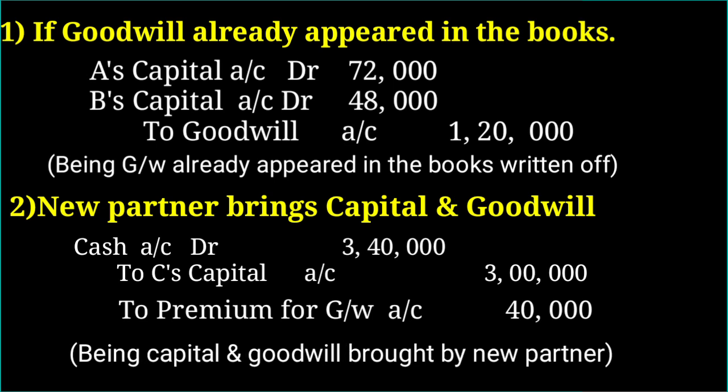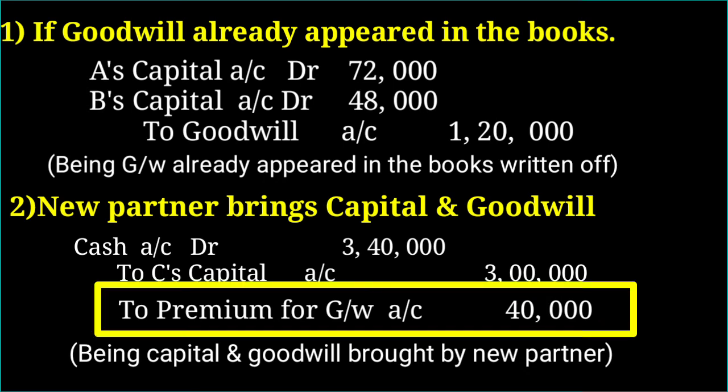Also in the example we explained that this premium for goodwill is a compensation to the old partners. This 40,000 we have to distribute to the old partners, because the new partner brings it as compensation. So the next journal entry is to distribute this premium for goodwill to the old partners in the sacrificing ratio. We know premium for goodwill is a liability.